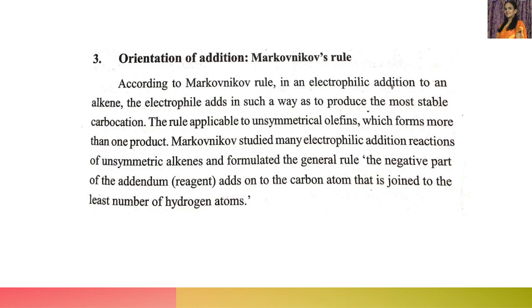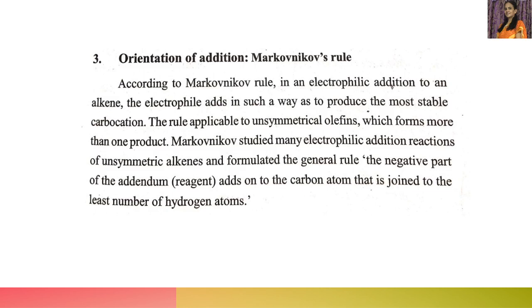If both carbon atoms of the double bond contain similar alkyl groups, then it is a symmetrical alkene. For example, ethylene, CH2=CH2, is a symmetrical alkene. Propene, CH3CH=CH2, is an unsymmetrical alkene. So 1-butene is unsymmetrical, whereas 2-butene is symmetrical. Ethylene is symmetrical, propene is unsymmetrical. So the rule is applicable to unsymmetrical olefins.